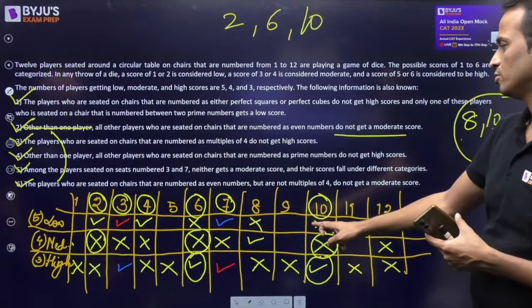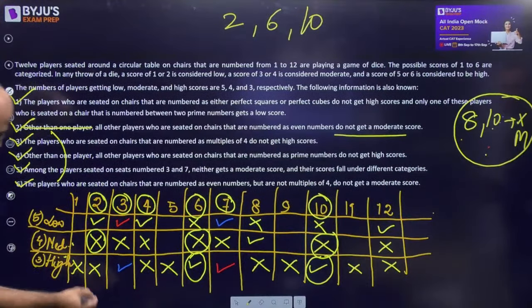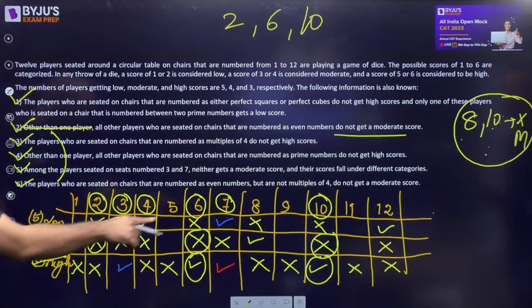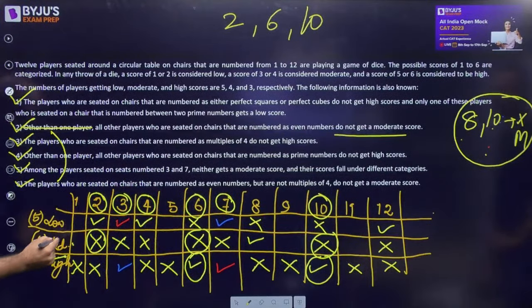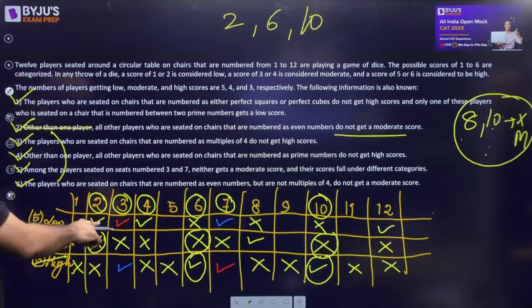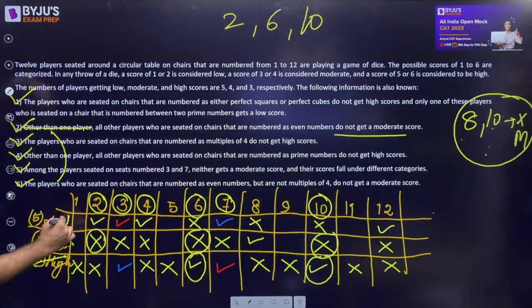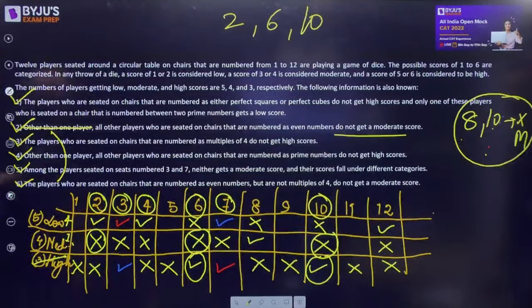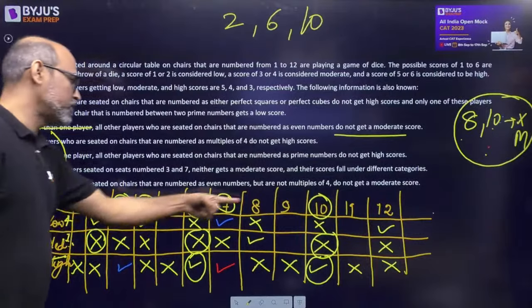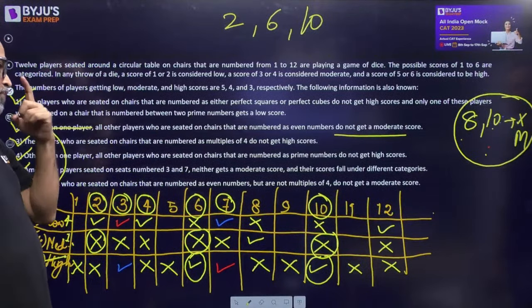And then, who is left with us? See, high is complete. High's 3 are done. For moderate we have filled only 8, just 1. So only 1 is filled. For low we have filled 1, 2, 3 and one of these two, 4. So 1 low and 3 moderates, we are not sure. Whichever turns out to be low, the other 3 will turn out to be moderate. And once we know the 3 moderates, the low will be known.